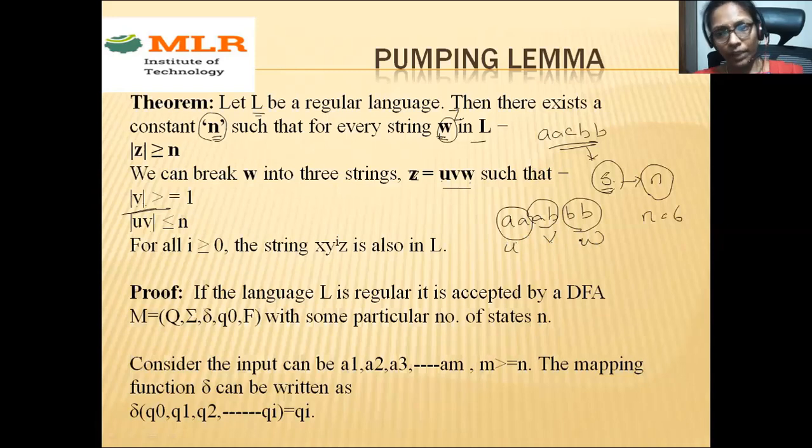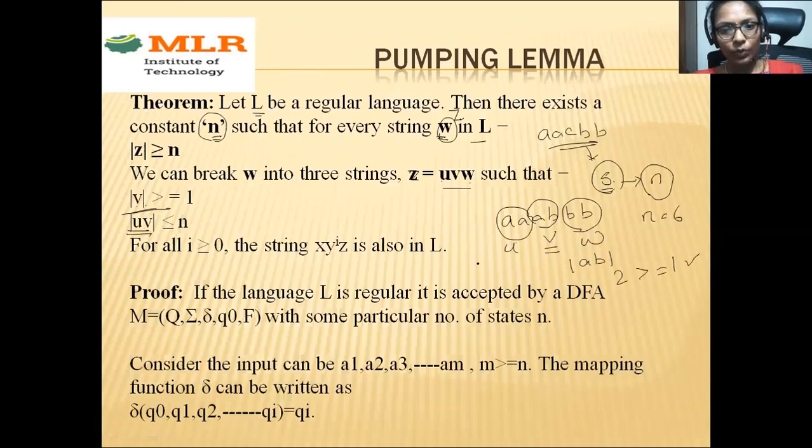So you can divide your string in any fashion, any case, but it should satisfy these conditions. What is the length of V? V is AB. So the length of AB is 2. It is greater than or equal to 1. So this condition is satisfied.